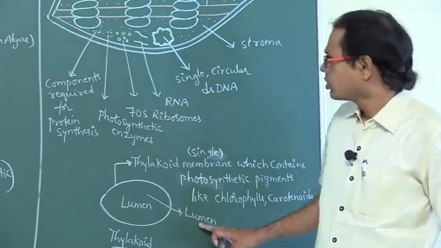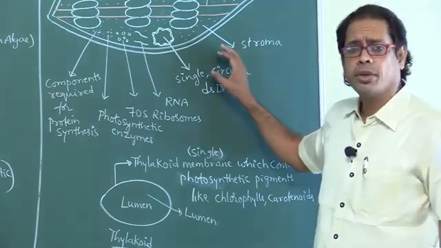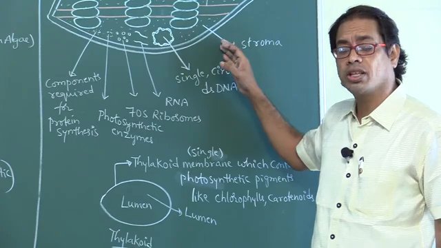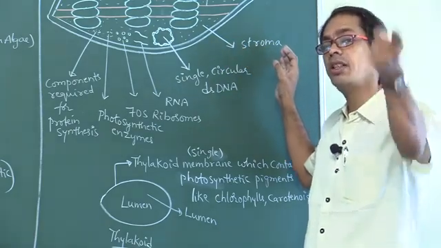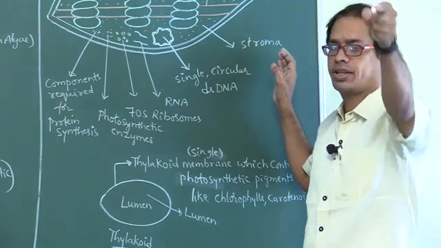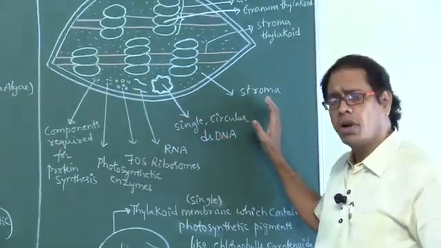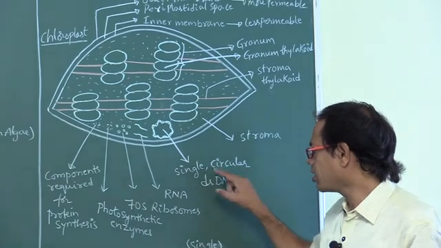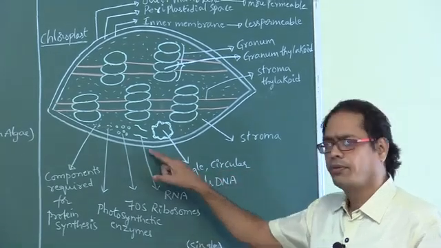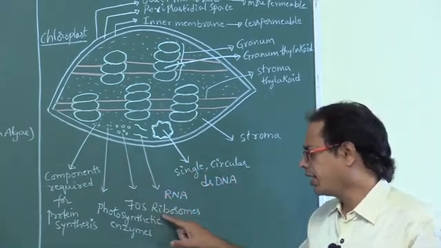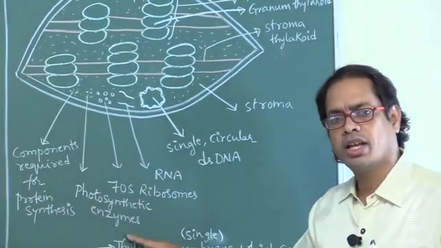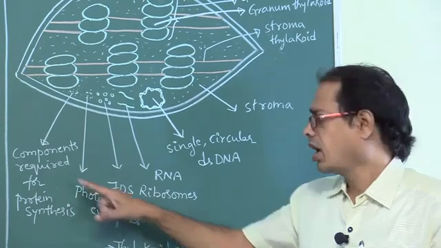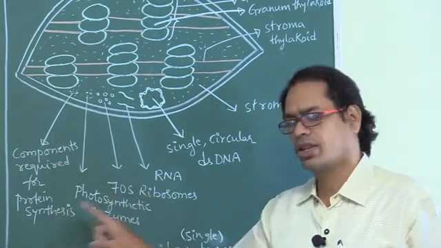Okay? So the fluid substance present inside the chloroplast is called stroma, whereas the fluid substance present inside the mitochondria is called matrix. Here the stroma contains a single circular double stranded DNA, few RNA molecules, 70S ribosomes, photosynthetic enzymes or enzymes required for synthesis of starch, and components required for protein synthesis.